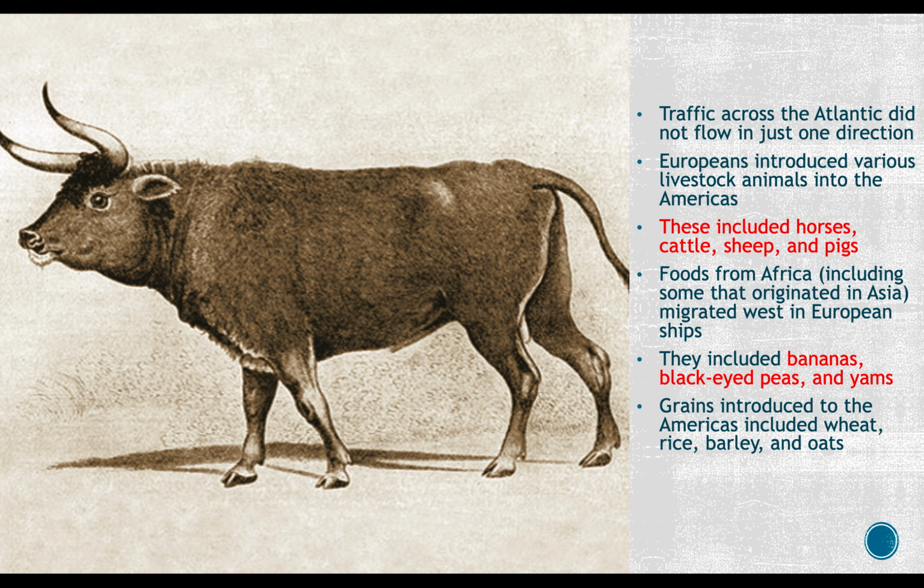Okay, so maybe that's where the bees come from. I have no idea. They included bananas, black-eyed peas, and yams. What the heck is a yam? Grains introduced to the Americas included wheat, rice, barley, and oats.